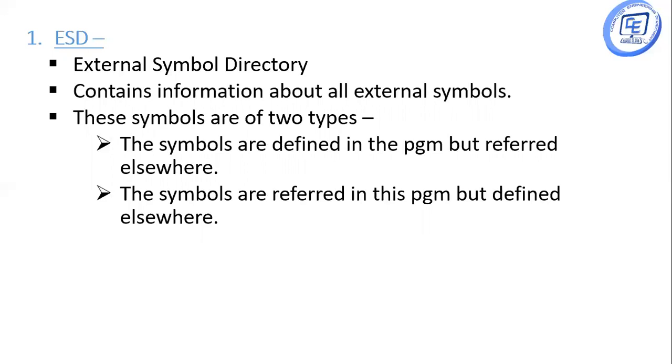Now, these symbols are of 2 types. First, symbols that are defined in the program but referred to elsewhere. Second, symbols that are referred to in the program but defined elsewhere. Such symbols are recorded in a table which is called the external symbol directory.